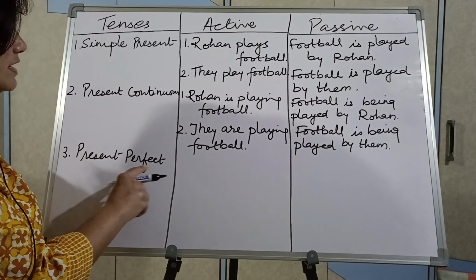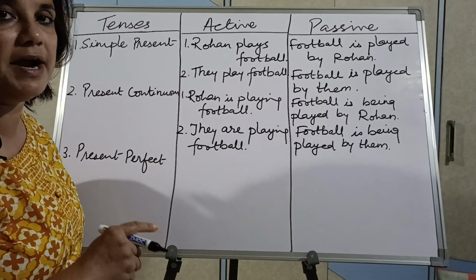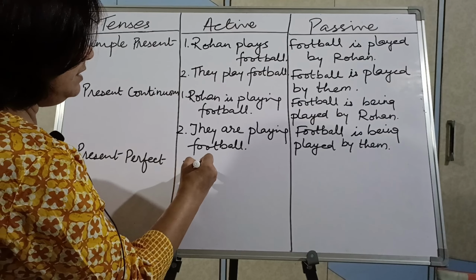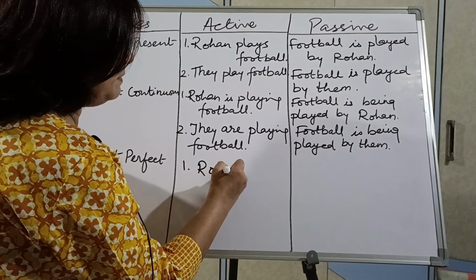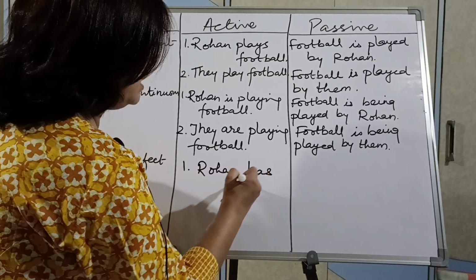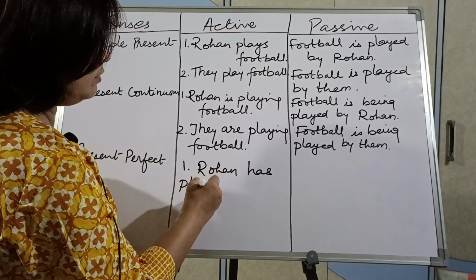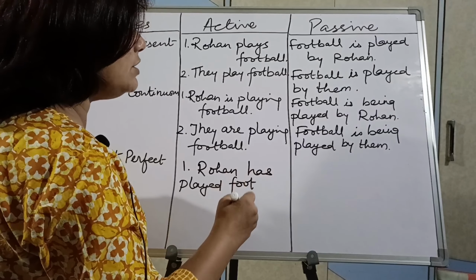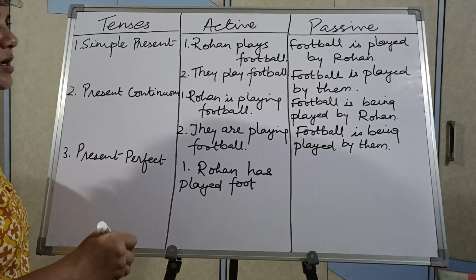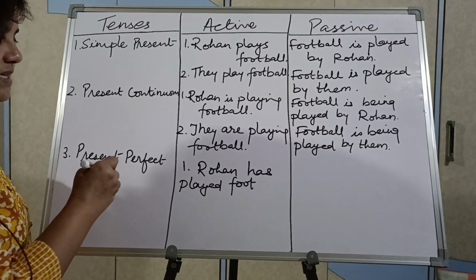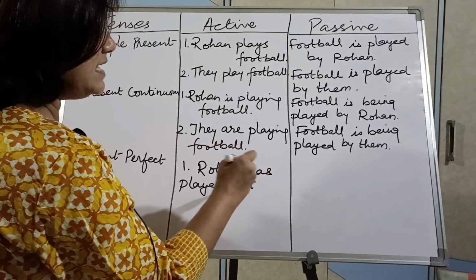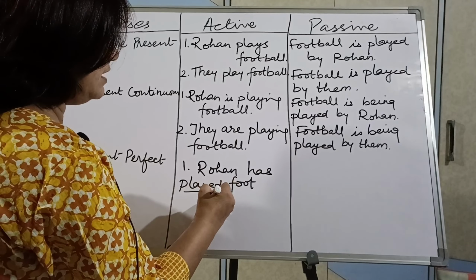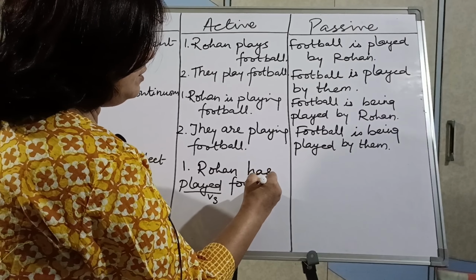So present perfect tense, the word perfect, I told you whenever it is there, has, have or had is to be used. So obviously in present perfect tense, with Rohan, what will come? Tell me. It is third person singular, so has will come. Rohan has, then the third form of verb always comes in perfect tense. Rohan has played. That is why I taught you tenses before, because you cannot understand active passive if you don't know the tenses. So in present perfect tense always has or have, has for singular, and the third form of verb will always come. Rohan has played football.